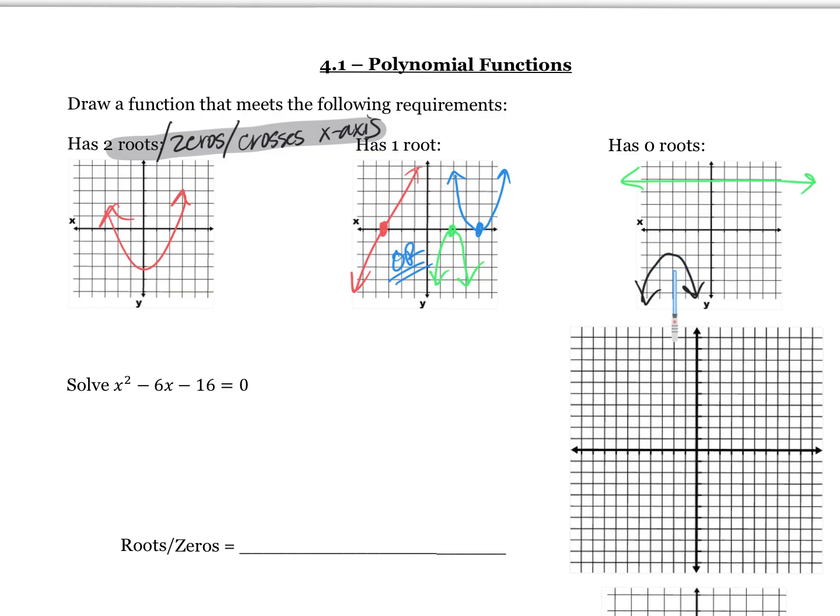What's that shape? A negative x squared, and then we have some vertical shift down. Love that. What's the equation of this little guy? Horizontal line. Y equals any number, right? This guy could just be like a y equals mx plus b. What about just a vertical line like that? Would that have had one root, if it was straight up and down? Yeah, that would have had one.